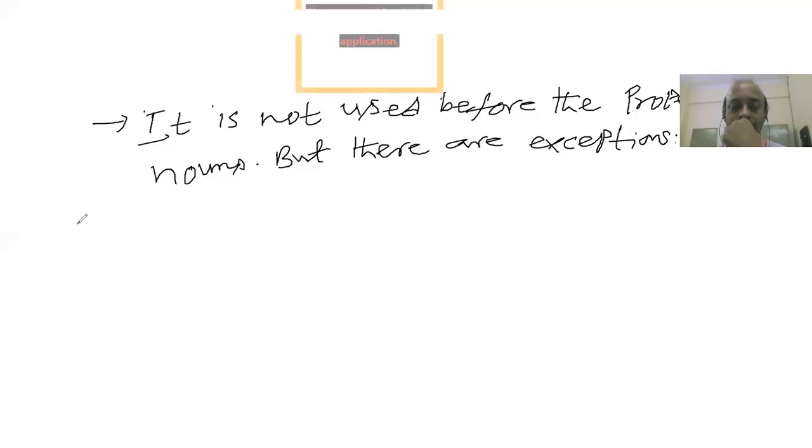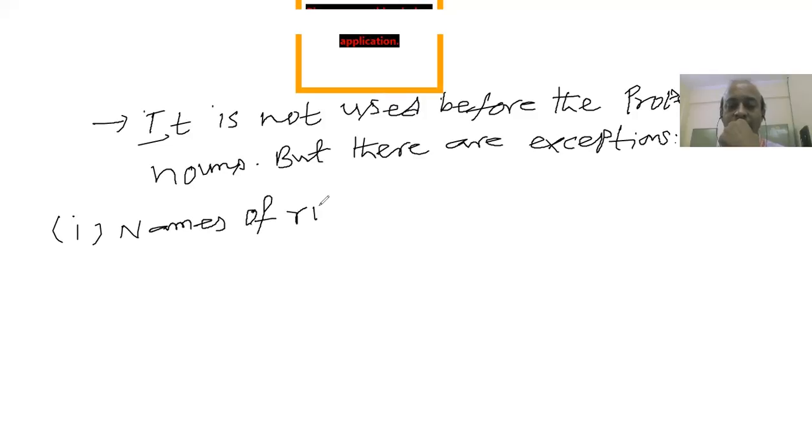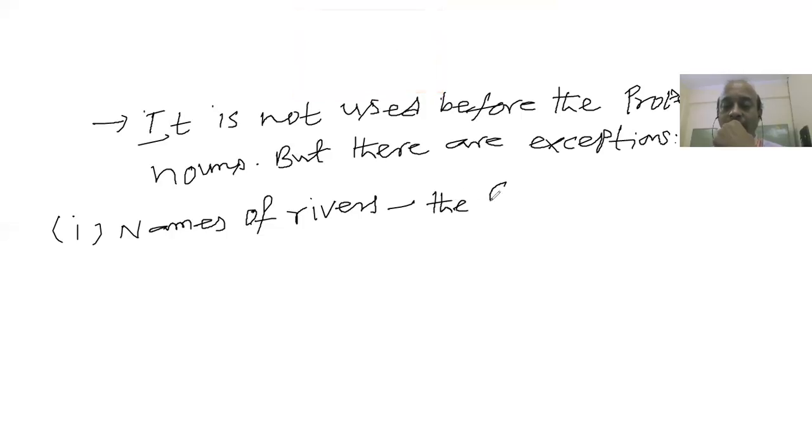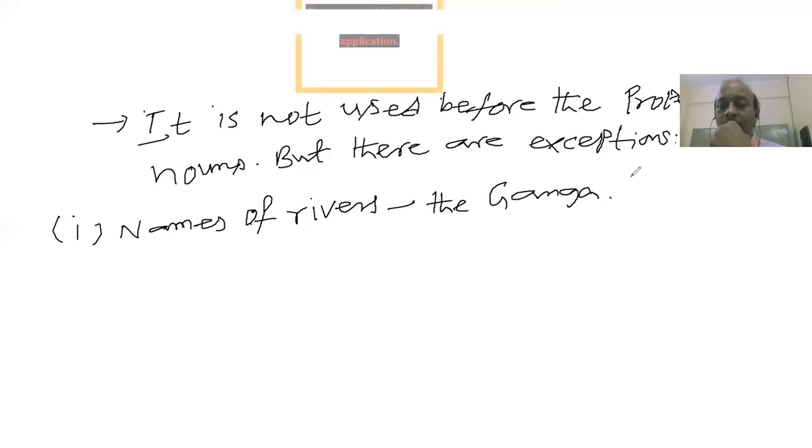The exceptions are, one is names of rivers. Before the names of rivers, you can use the definite article. Generally it is not used before the proper nouns, but there are some exceptions, and those exceptions are names of rivers. For example, you can say the Ganga, right? The Godavari.